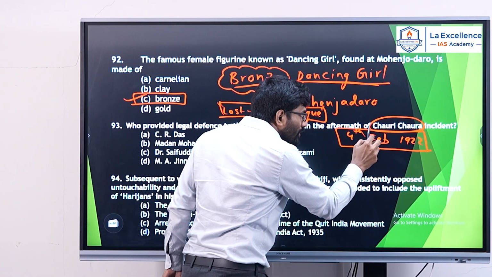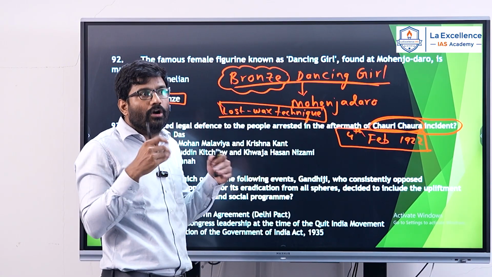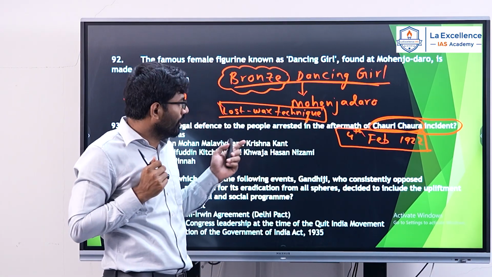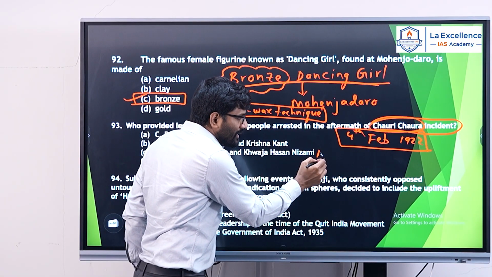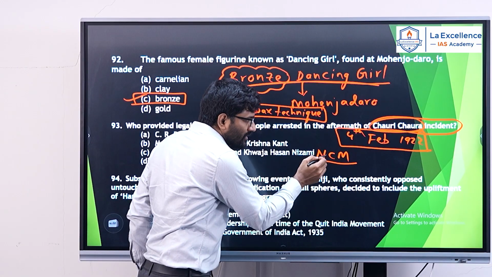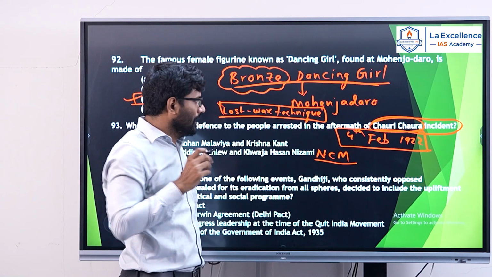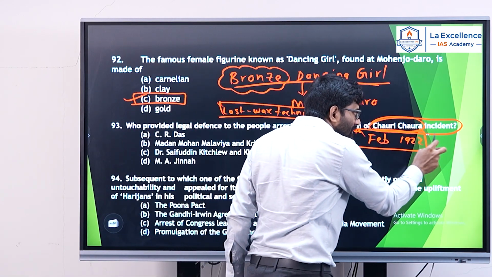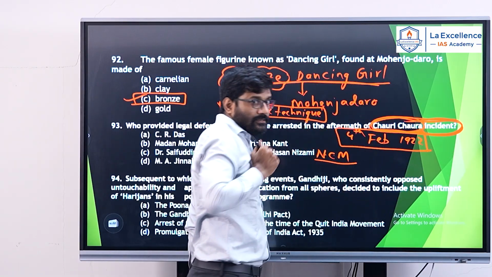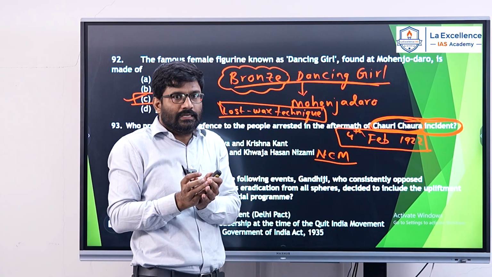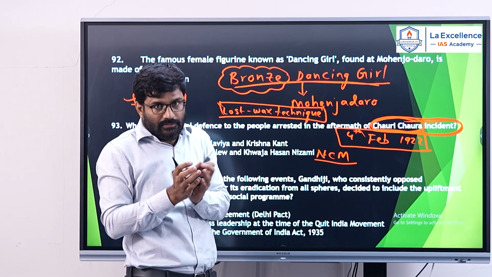And this Chauri Chaura incident is the reason why Gandhiji called off non-cooperation movement on 4th February 1922. Why? Because when he started the non-cooperation movement, Gandhiji gave a call for non-violence. But this Chauri Chaura incident had gone for complete violence, where a mob had killed some innocent police persons.